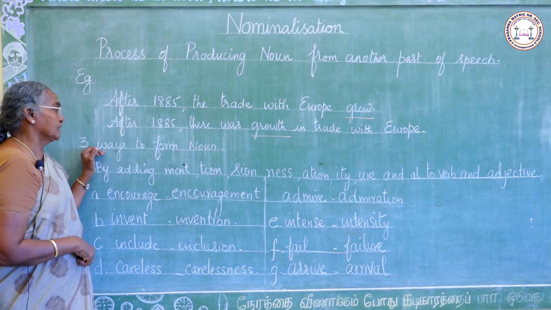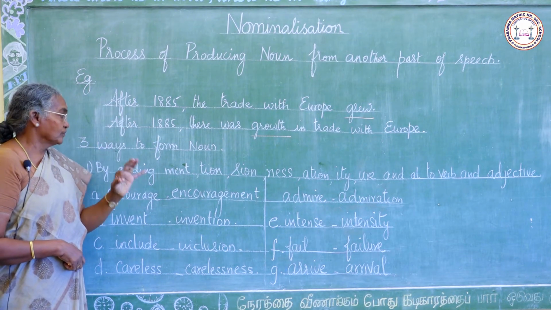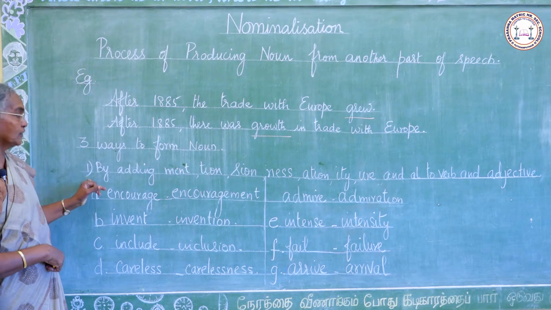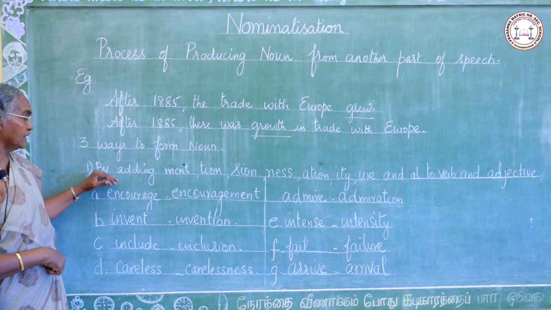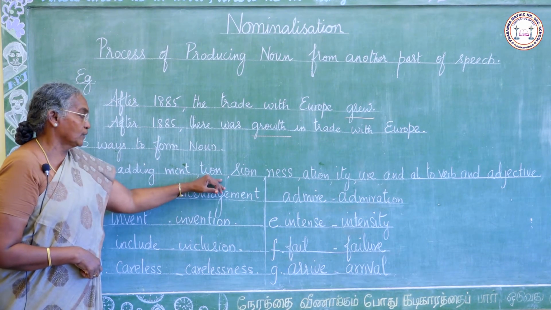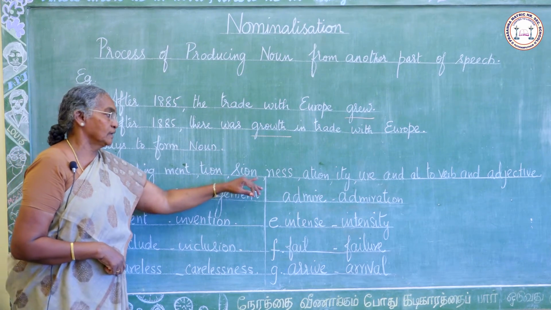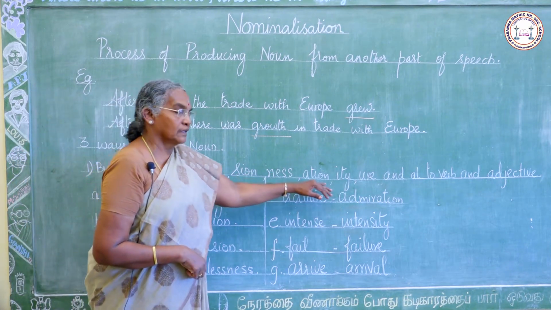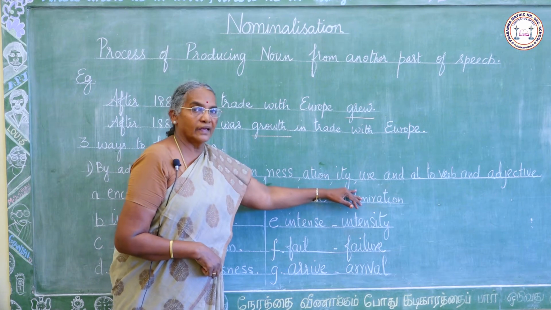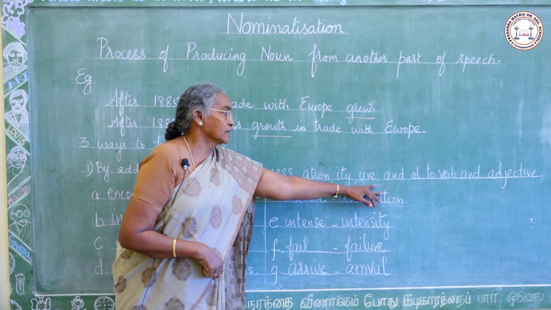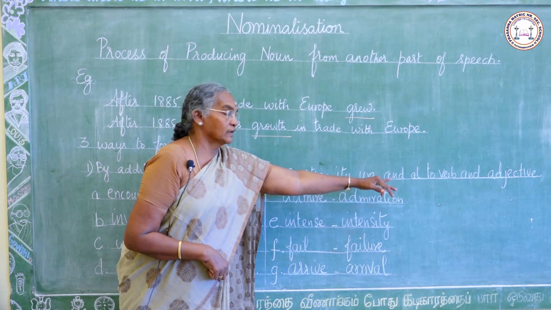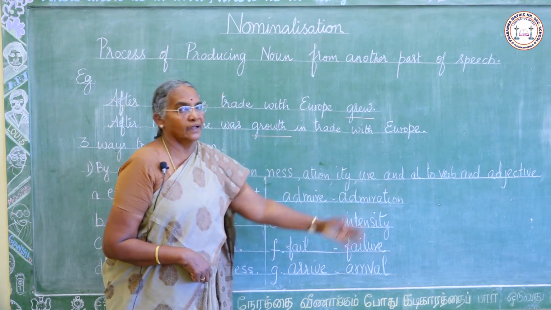Nominalization can be done in three ways. The first one is given here: by adding -ment, -tion, -sion, -ness, -ation, -ity, -ure and -al to a verb or adjective.